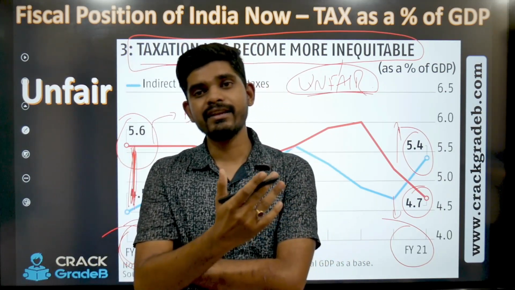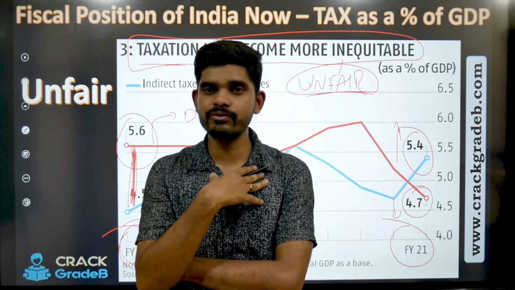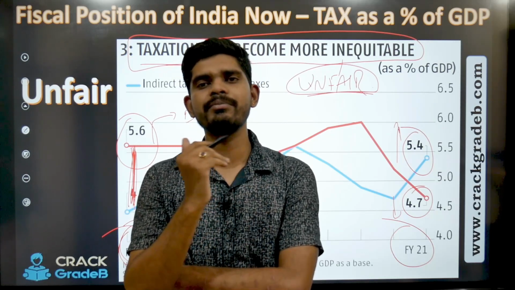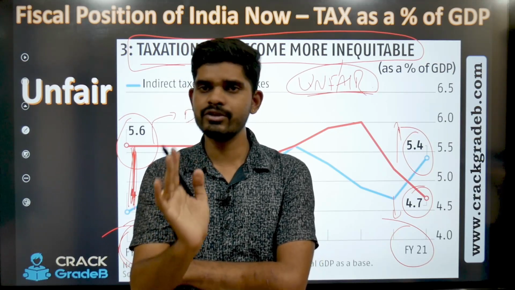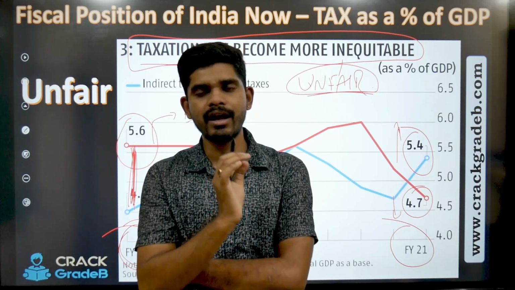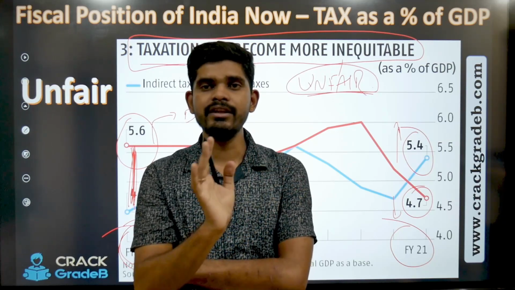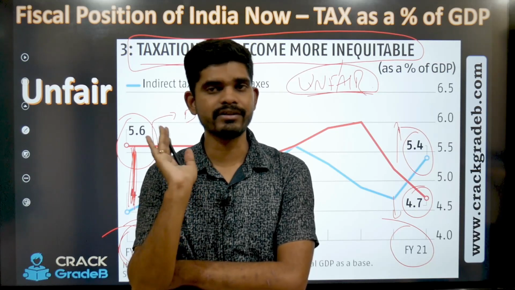Indirect taxes are collected from each and every product that we buy or use. Yes, there are certain products that are completely tax free, zero GST, but most of them are under the ambit of GST, with petroleum products being under the old VAT, value added tax system.